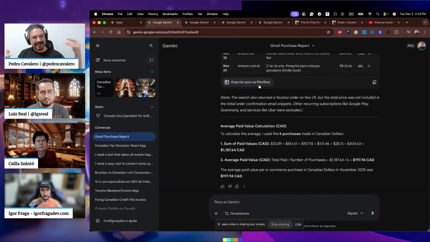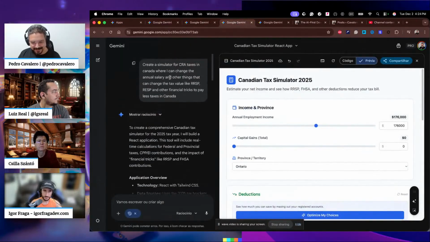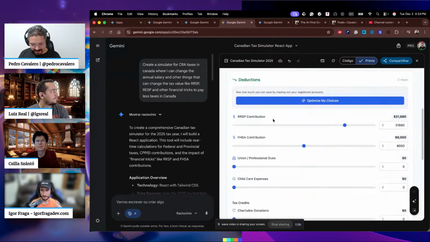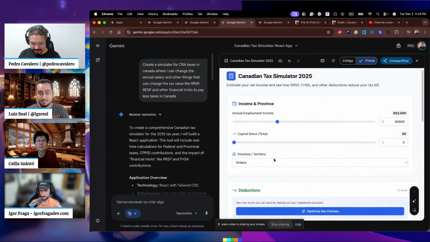So when we see this kind of feature, we start saying, I may have a use for that, right? So sometimes we start thinking a lot about what it can be used for. I did another one. I said, okay, I want to have a tax simulator. Just another example, right? Create a CRA tax simulator so we can see how much I make and what deductions I can have. So can I optimize my deductions?